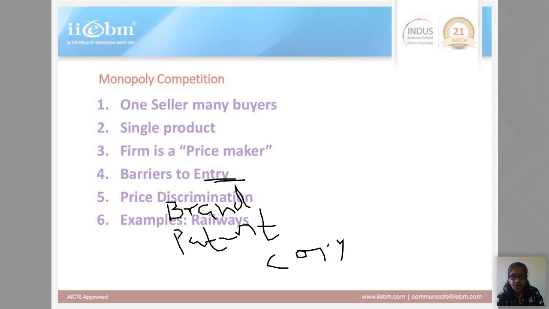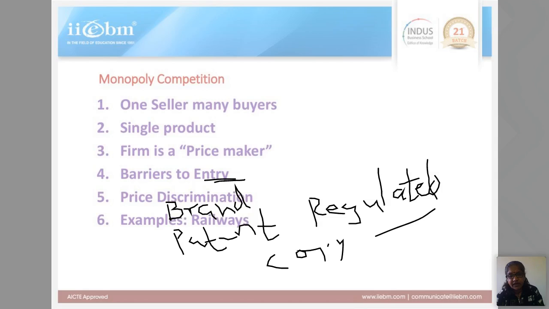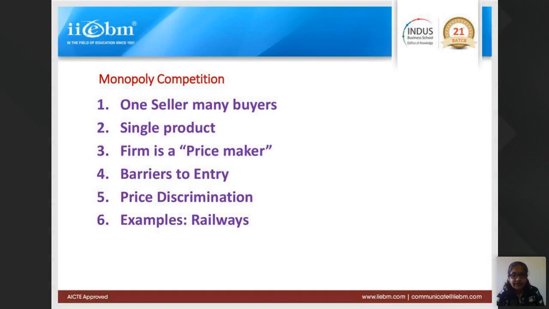Okay. Or there could be government regulation. Government can say that it is regulated by the government, that it is only the government's ownership or property and cannot be shared with anyone, like railways. It is run, managed and operated by the government, so the government does not allow anybody to enter into railways. Price discrimination is another very important thing which a monopolist does.